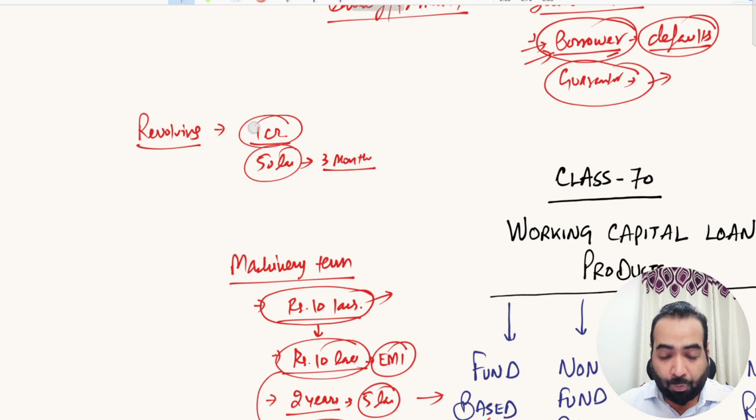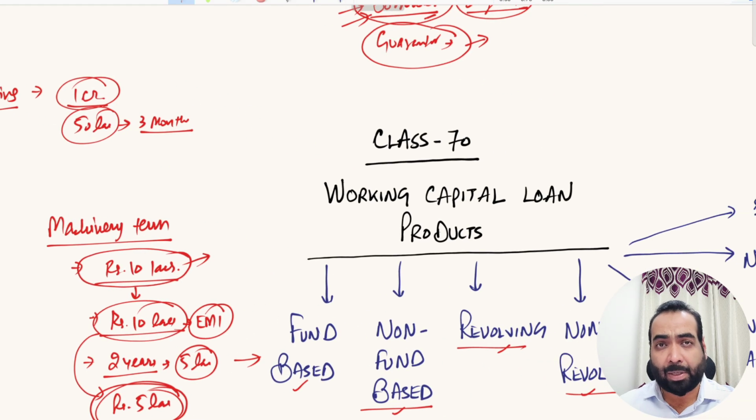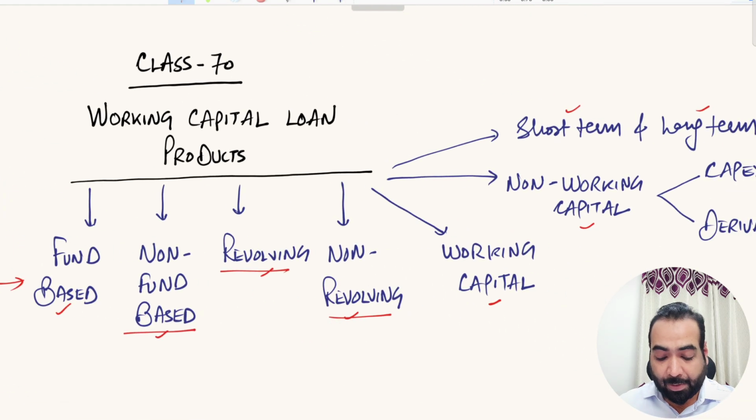So now you are eligible to avail the full 1 crore rupees again. You need not get that re-sanctioned from the bank. Similarly in the cash credit limit, similarly in the overdraft limit. Don't worry, we will discuss each and every product in full detail in separate videos. I am just trying to explain the concepts and the features to you. So this is called revolving and non-revolving.